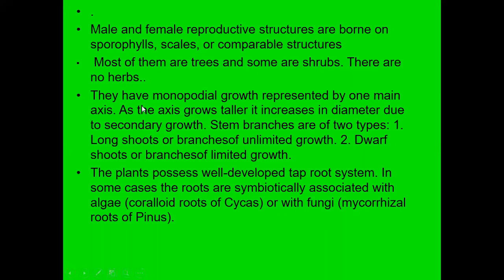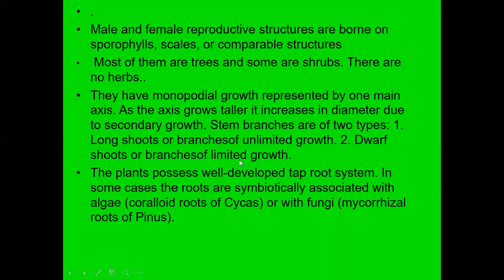Next, they also show a kind of monopodial growth, because they have only one axis, and they grow taller and increase in diameter due to secondary growth. Stem branches are especially of two types. One is the long shoots, which always have unlimited growth. The next is the dwarf branches, which have limited growth.